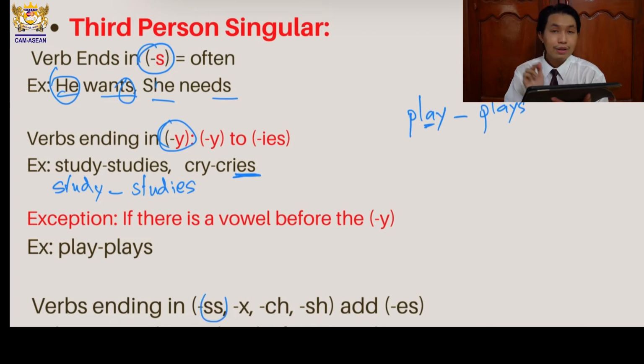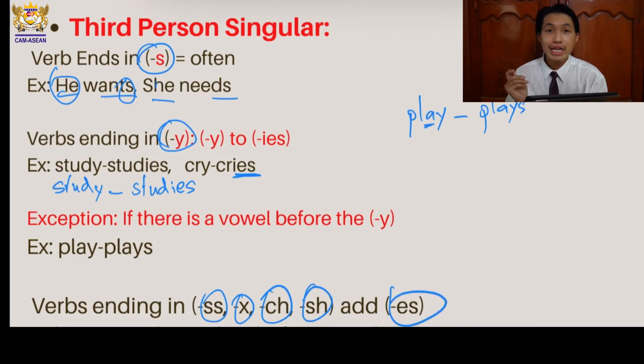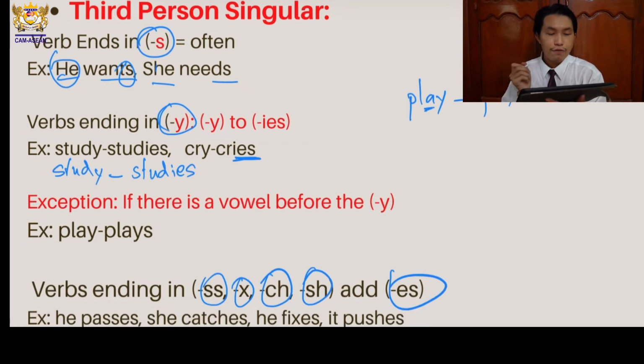So, and also the last one: for a singular subject, a verb ending in double S, X, CH, or SH, you need to add what? ES, alright? ES. Okay, so for example, let's look at the example together.